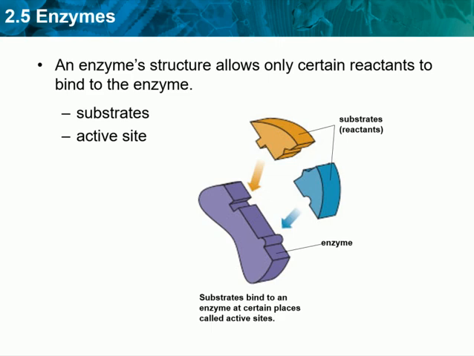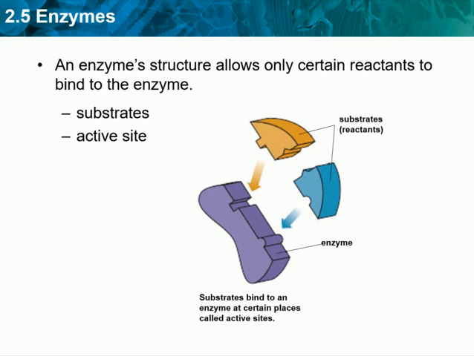Enzyme structure is important because each enzyme's shape allows only certain reactants to bind to that enzyme. The specific reactants that an enzyme acts on are called substrates. For example, amylase only breaks down starch. Therefore, starch is the substrate for amylase. Substrates temporarily bind to enzymes at specific places called active sites. In the same way that a key fits into a lock, substrates exactly fit the active sites of enzymes. That is why, if an enzyme's structure changes, it may not work at all.